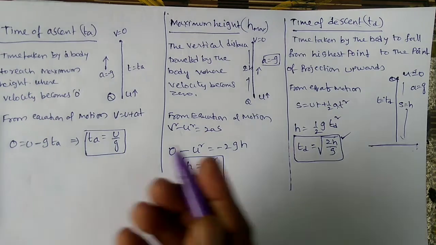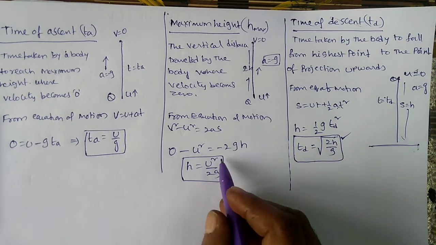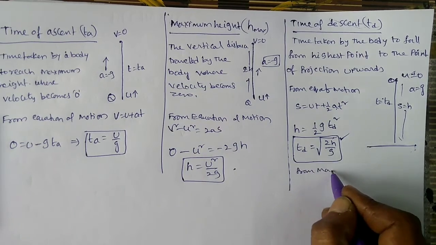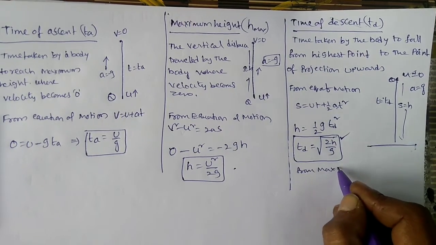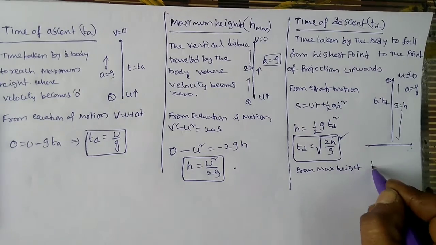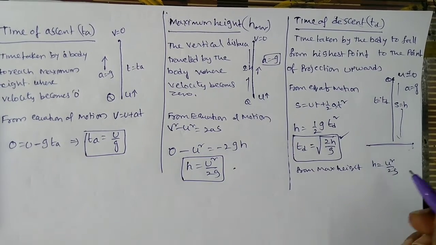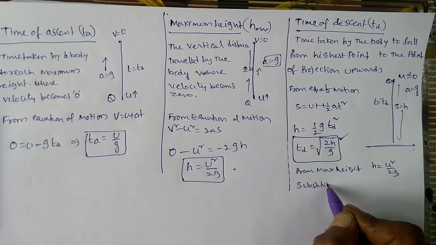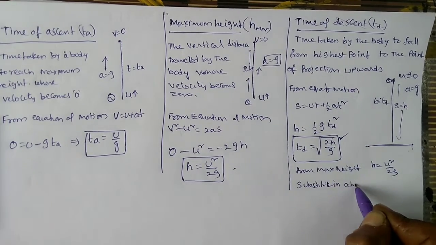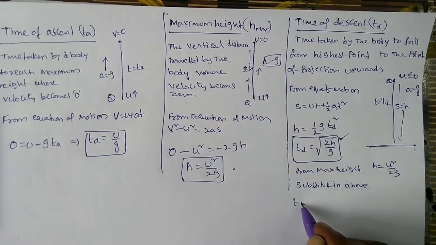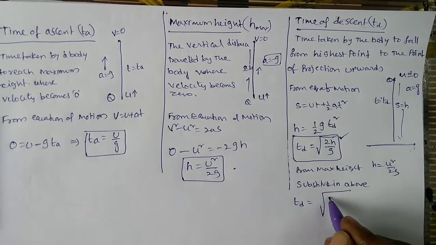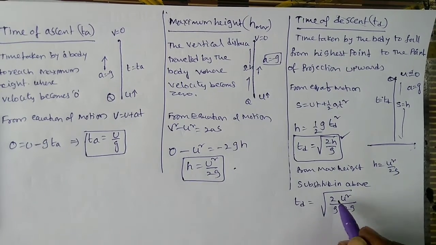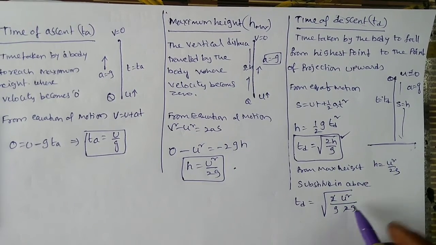Now we can prove ascent is equal to descent. From the maximum height formula, h is equal to u square by 2g. So substitute in the above. What you will get? t_d is equal to under root of 2 into u square by 2g into g. 2 gets cancelled. u square by g square.